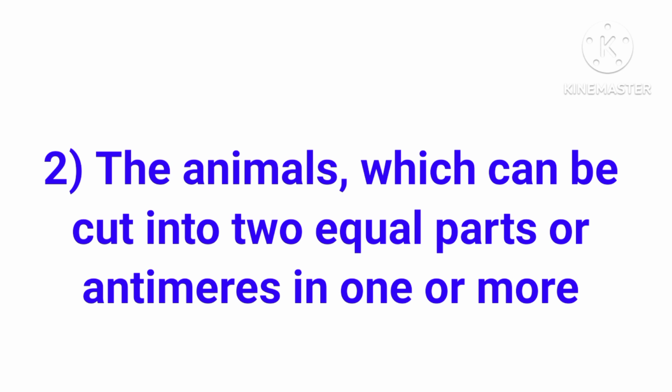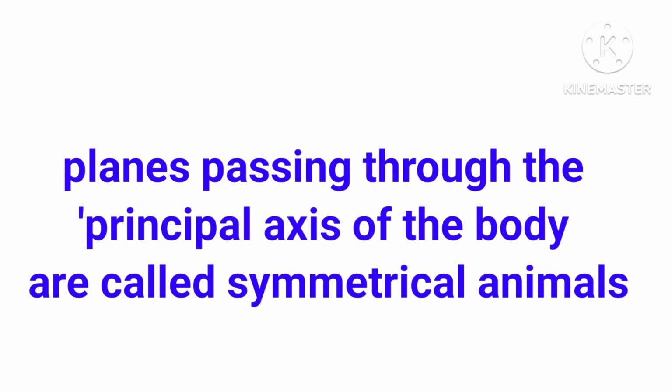The animals which can be cut into two equal parts or antimeres in one or more planes passing through the principal axis of the body are called symmetrical animals.